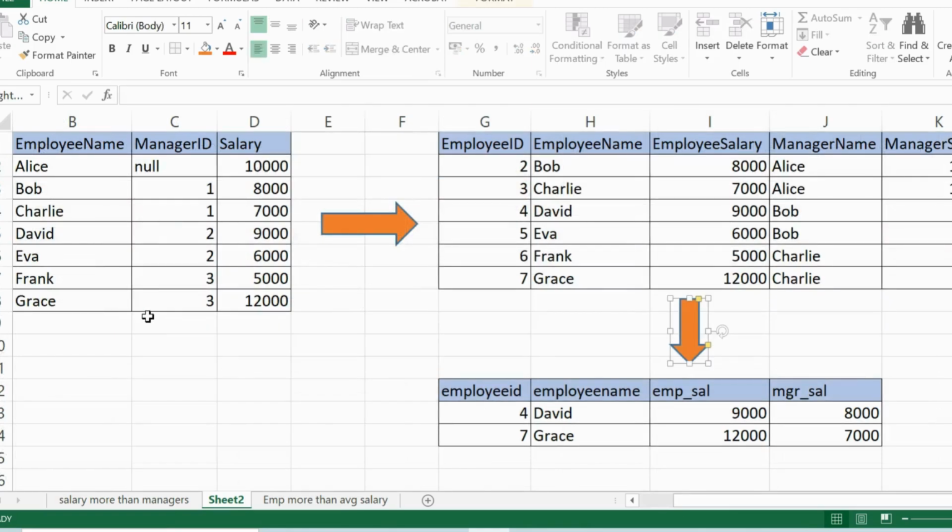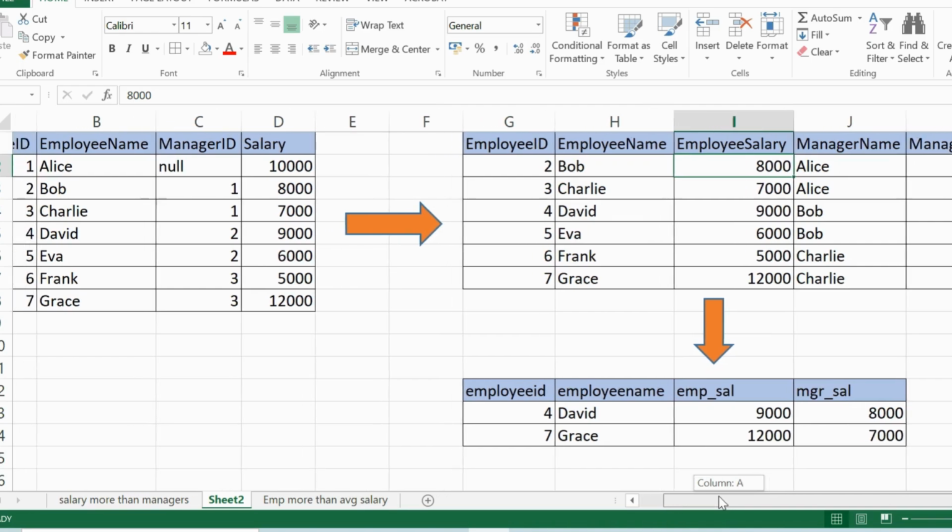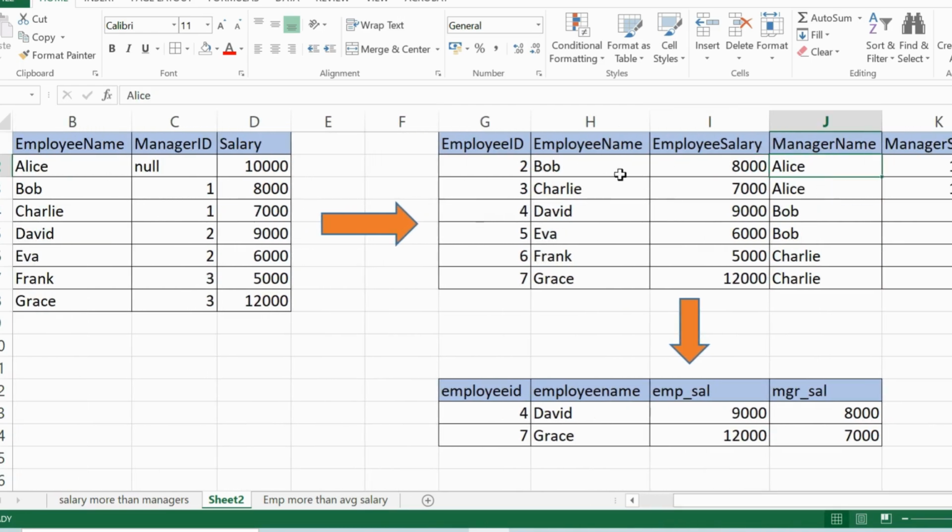What you need to do here is, I have this particular employee ID, employee name, and the employee salary. I will be joining the same employee table with itself to get its manager. So Bob's manager is Alice, as we discussed. Charlie's manager is who? Alice. David's manager is Bob, and so on, right? So in one table, you will write it side by side: who is the employee and who is the manager, what is the employee salary and what is the manager's salary?